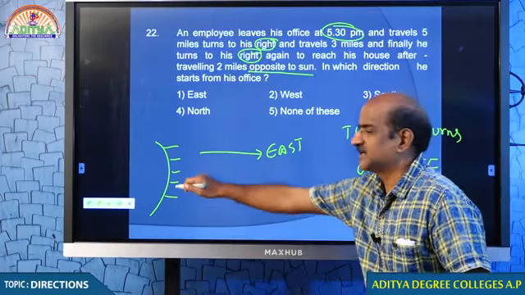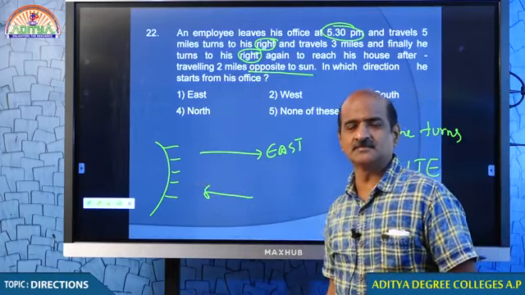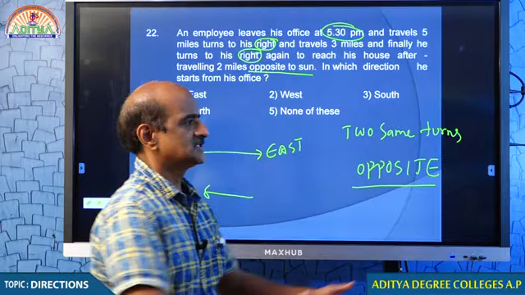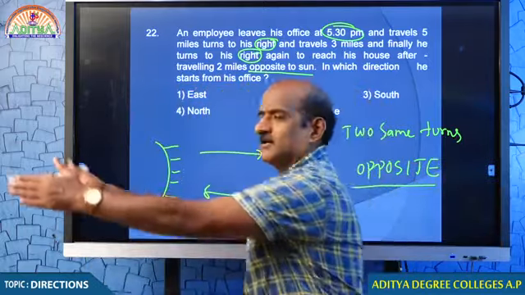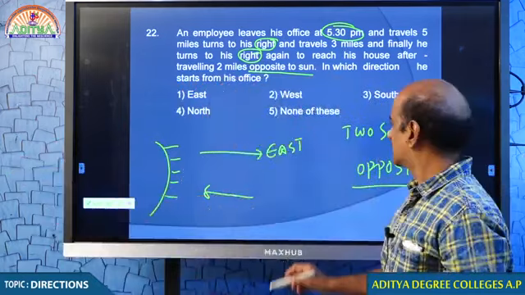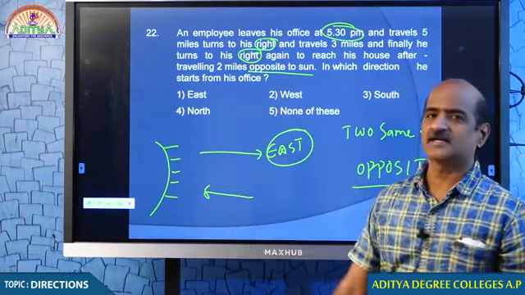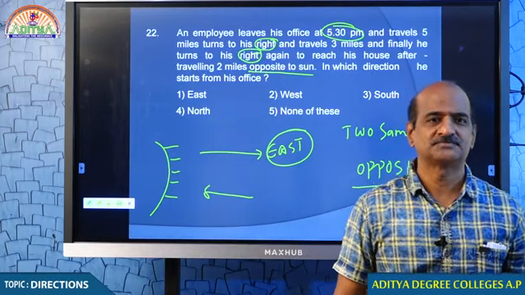While reaching the house, he was facing opposite to the sun. Here is the sun. I was reaching something like this, opposite to the sun. Therefore, where have I started? I have started east. In which direction did I start? I started east.